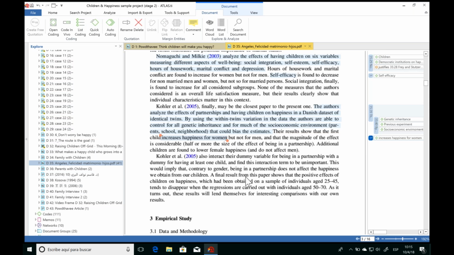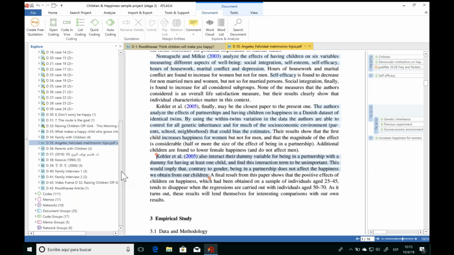Now, as we continue reading and creating our quotations and analyzing the information, odds are that you're going to have some codes repeating. So let's imagine as we move on here that in this quotation, once again, it's talking about the influence of genetic inheritance. Now, I already have that code created, so I don't want to make it again and have duplicates. Well, you can, of course, use any of your already existing codes as well.